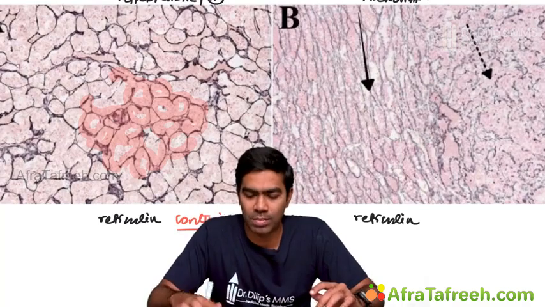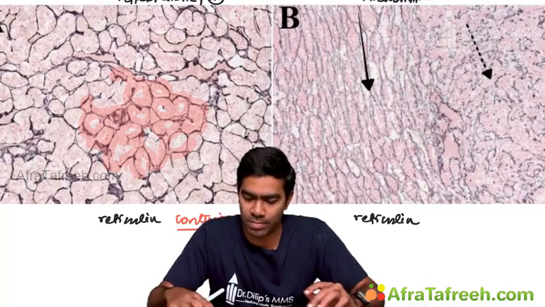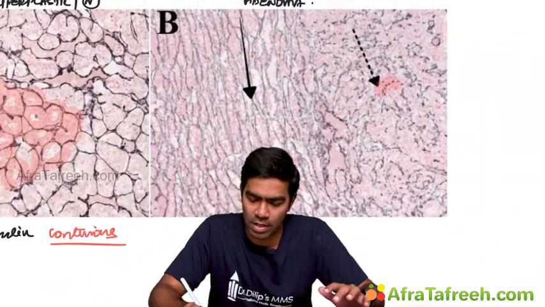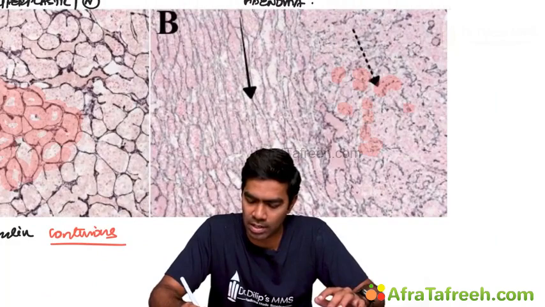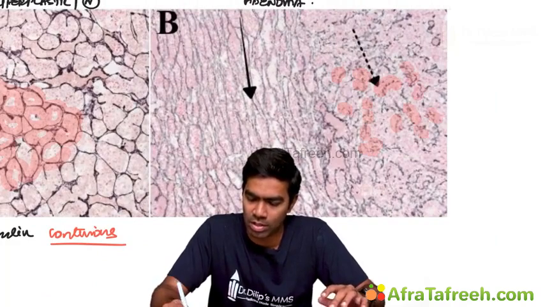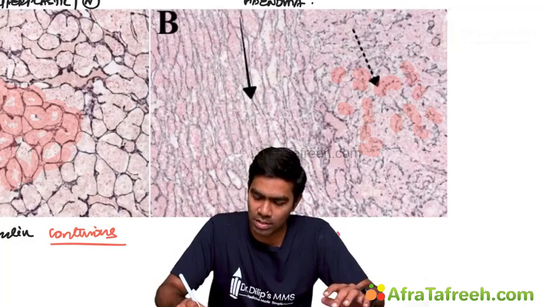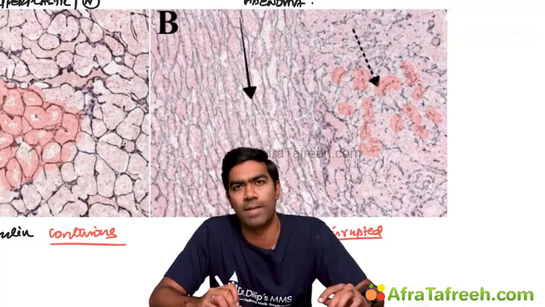Whereas if you see in the pituitary adenoma, this is the adenoma area, where you can see it is disrupted. It's not continuous at all. You can see these black dots on the reticulin. So you can see the reticulin is not continuous. Instead, the reticulin network is disrupted here.